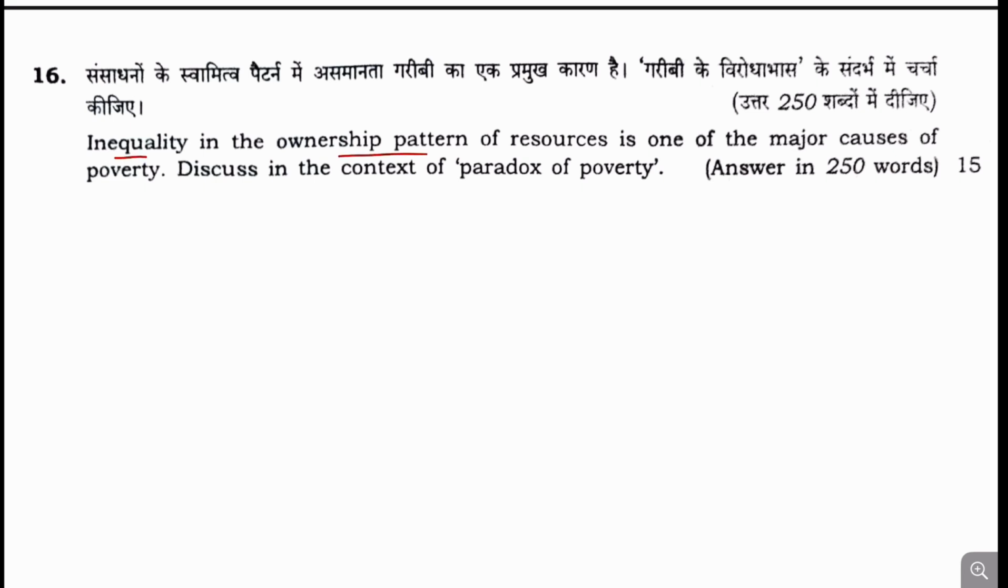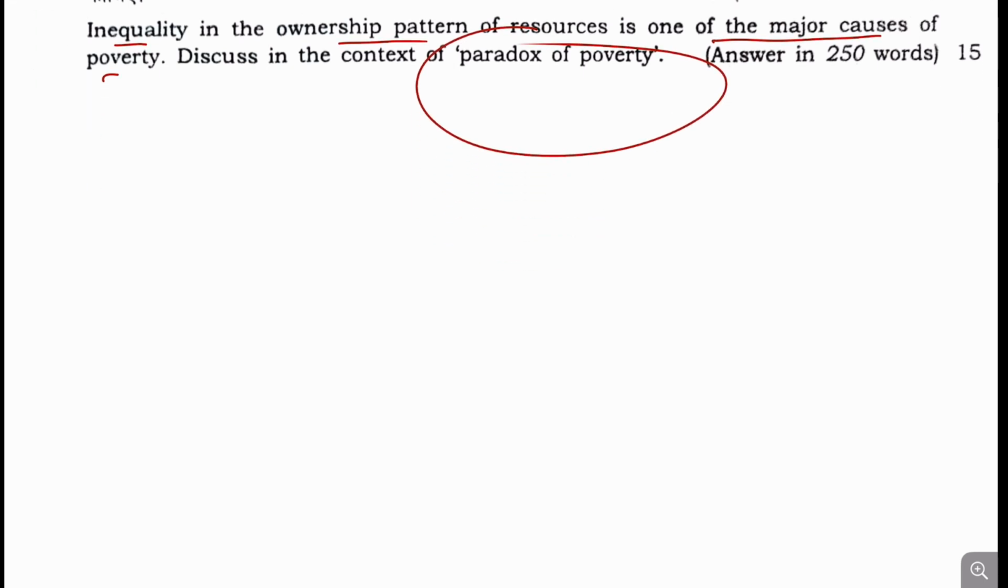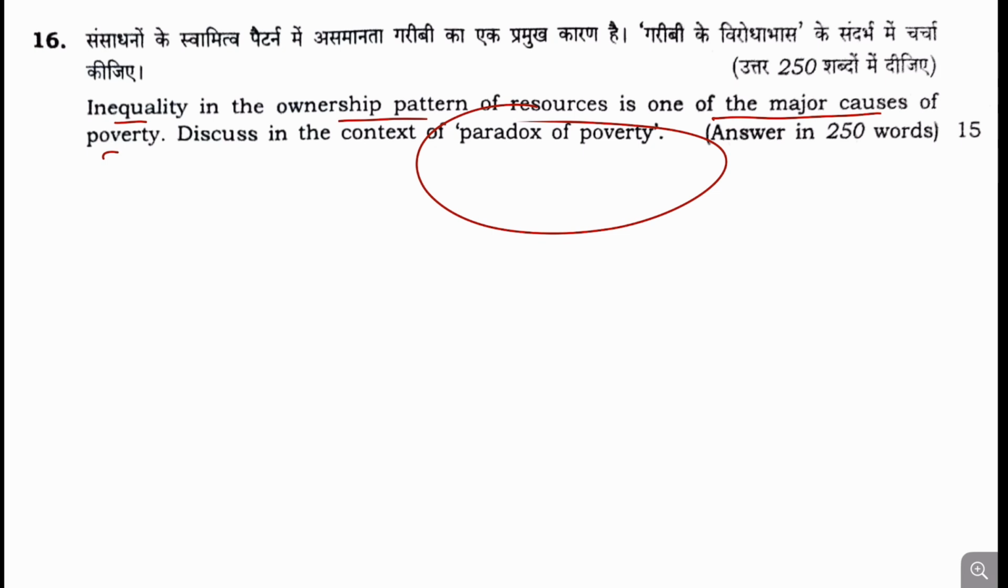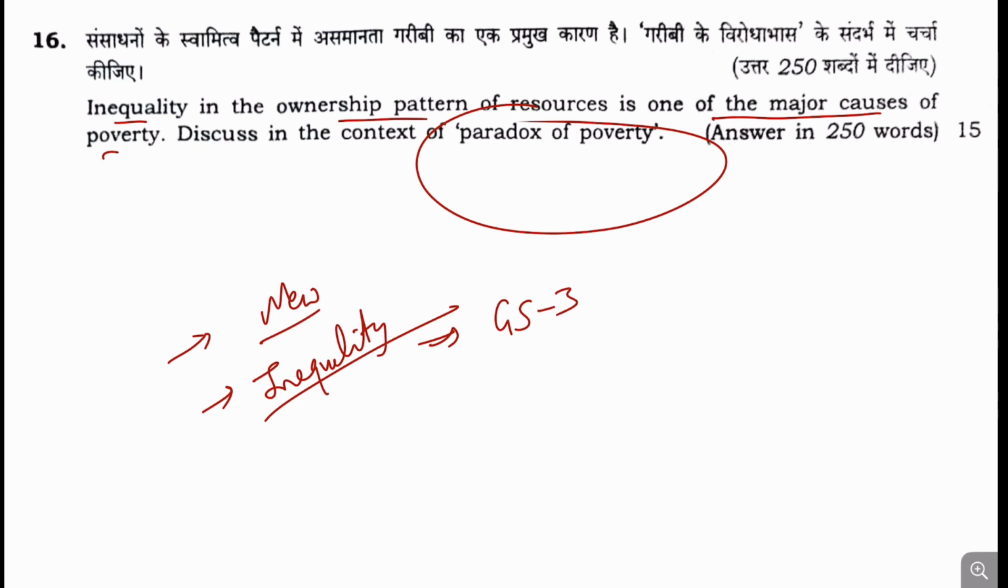Now, moving to the next question, question number 16. Inequality in ownership pattern of the resources is one of the major causes for poverty in India. In the context of paradox of poverty, you have to discuss upon it. So this type of question is a bit new. Why is this new? Because it talks about inequality, and inequality is a topic mostly concerned in GS3, though we also talk about inequality in GS2 by the talk of the DPSPs. But yes, this type of pattern has not been specifically asked in the UPSC previously. And inequality in the resource allocation needs to be emphasized here, right?